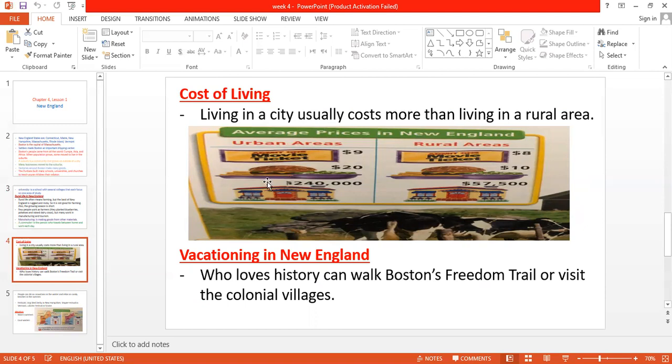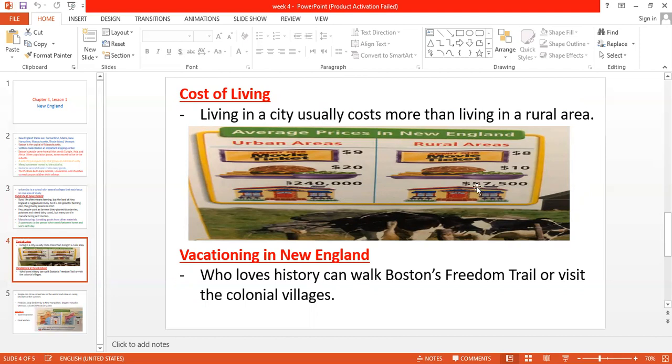So here, for example, this is a metro ticket. This is for 9 riyals. I'm sorry, this is for $9, but this one is for $8. So this is cheaper. Okay, this sandwich is for $20, but this one is for $10. Okay, this house, for example, costs $240,000.